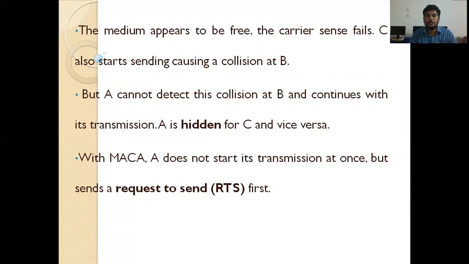So C doesn't know about A and A doesn't know about C. When they transmit data, a collision will automatically occur. To avoid this, MACA sends a request frame, that is RTS, request to send. If A wants to send data to B, first it sends an RTS frame.